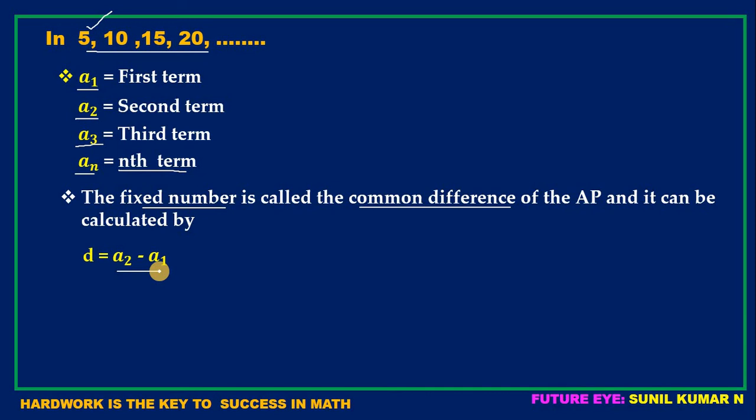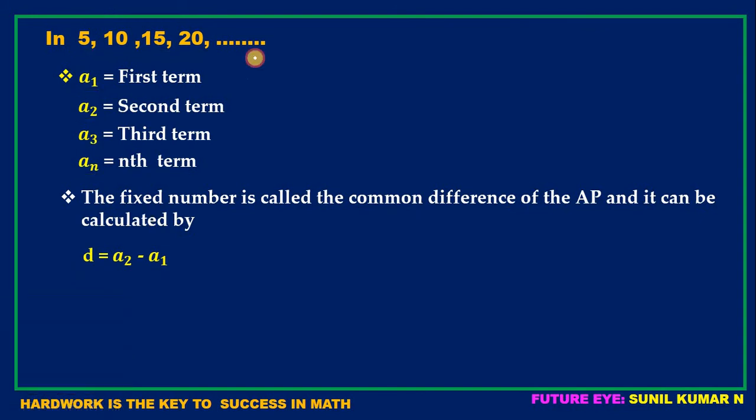In each and every example, we added a fixed number to get the next terms. That fixed number we call the common difference, and it is denoted by the small letter D. How to calculate D? This is the formula: A2 minus A1.